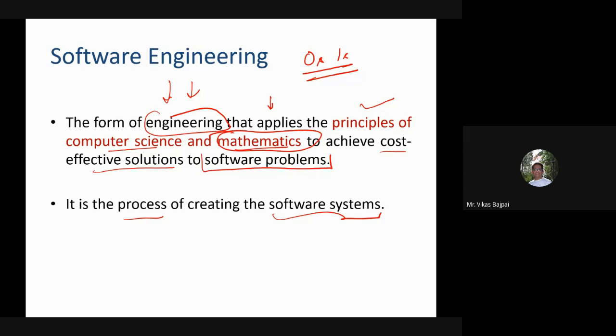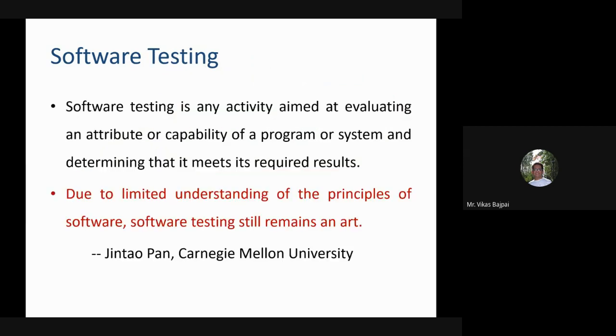The next part is where our main focus should be, which is software testing. Software testing is any activity aimed at evaluating a particular attribute or the capability of a program or a system, and determining that it meets the required results, right?